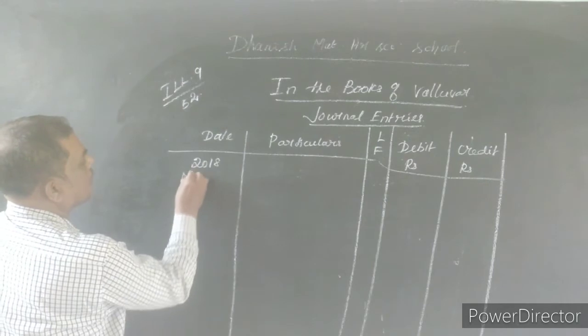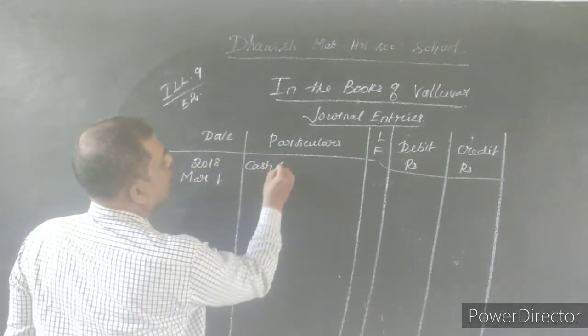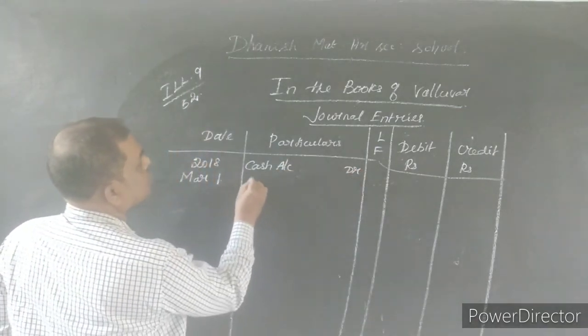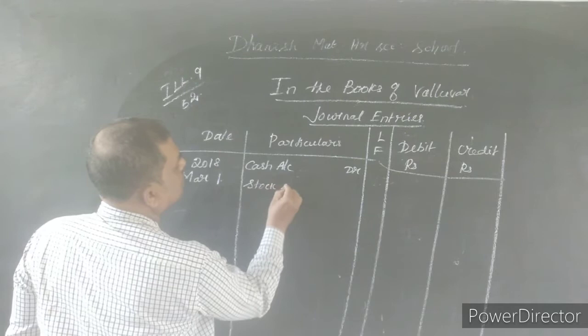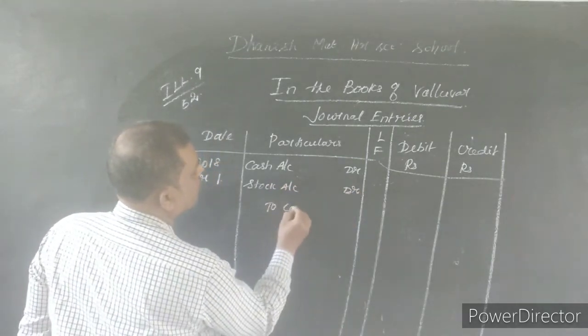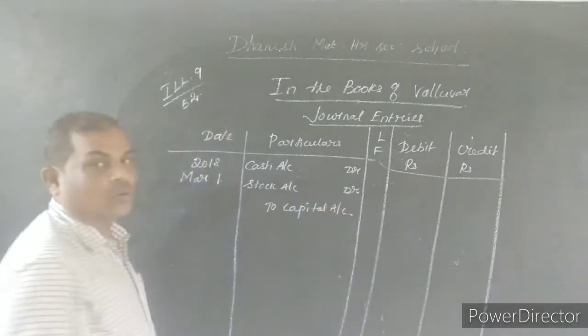2018 March 1. Cash account debtor, stock account debtor, to Valluvar's capital account, or you can put only capital account.